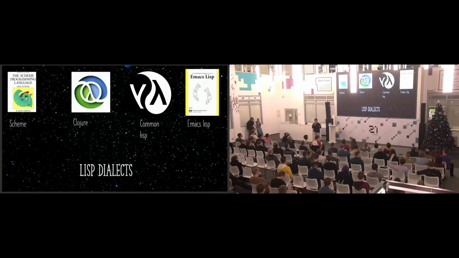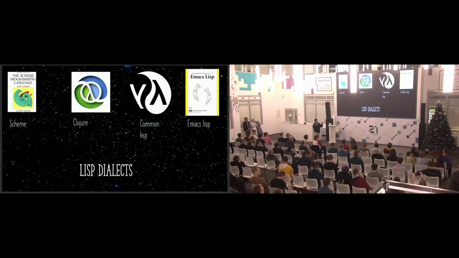There are a lot of Lisp dialects, and over the years people created them, and Common Lisp was born. Common Lisp is a standardized Lisp dialect, because there were a lot of different programming languages and they tried to unify them. Later Scheme was born, a simplified Common Lisp. We have Clojure, another Lisp dialect.